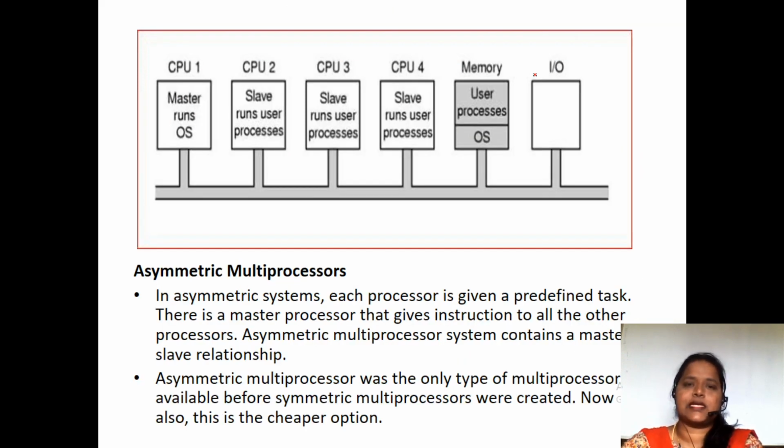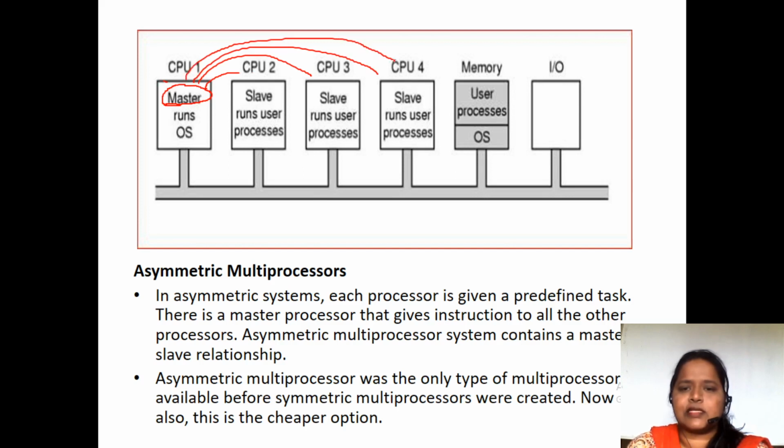And the next one is the asymmetric multiprocessing system. When it comes to the asymmetric multiprocessor system, there is one master, and all these are slaves of this master. Only one master will be there, and the remaining are all slaves of this master.